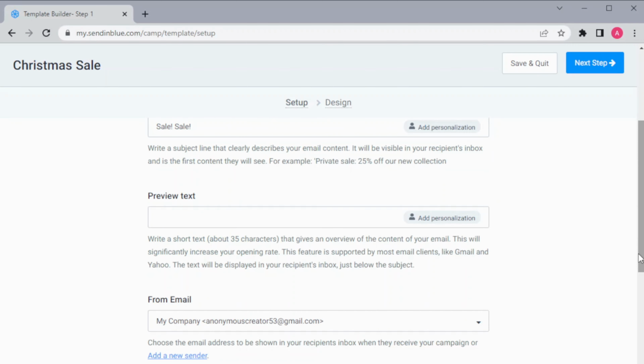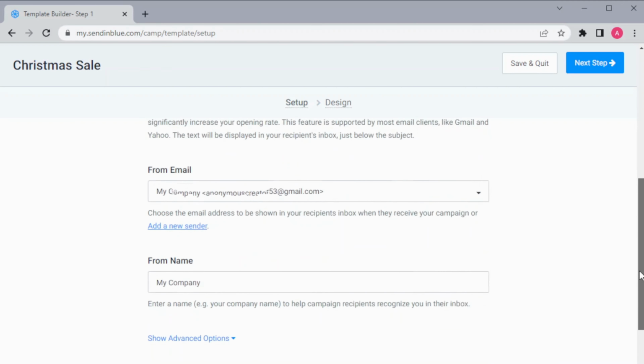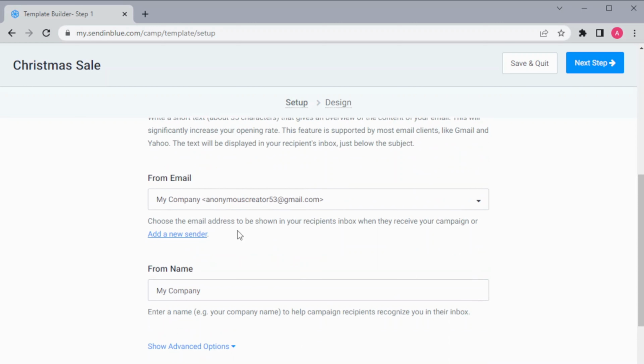Next is preview text, which will appear right below the title in the notification bar of a mobile phone. So we need to make sure that this is something that explains the email in short. So I'll be writing this, and then you have to choose an email to send this template, and obviously it will be your company email, and write your company name here, and after that next step.